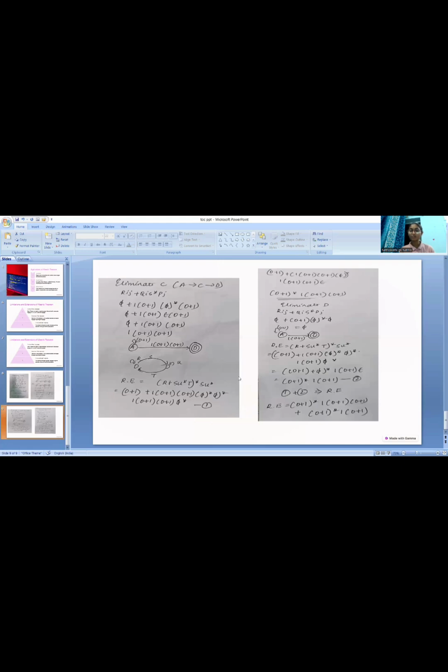By combining both expression 1 and expression 2, we get the final regular expression, that is 0 plus 1 of whole star, 1 of 0 plus 1 of 0 plus 1 plus 0 plus 1 of star of 1 of 0 plus 1. This is how we solve Kleene's theorem, the conversion of a finite automaton to a regular expression. I hope this is clear. Thank you for watching.